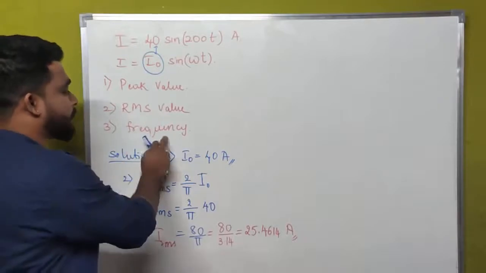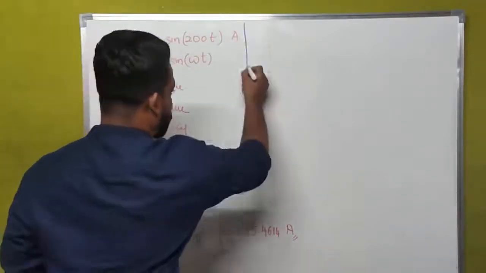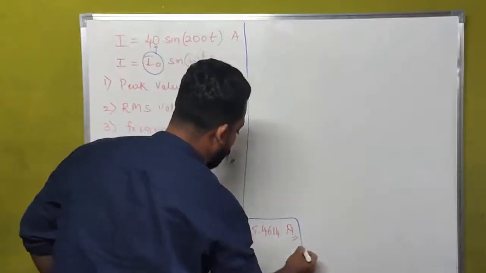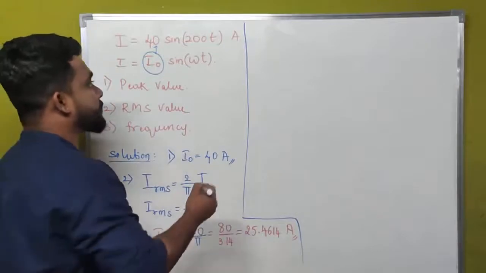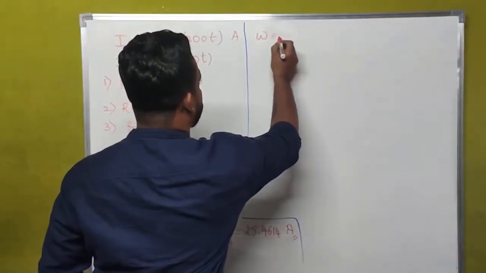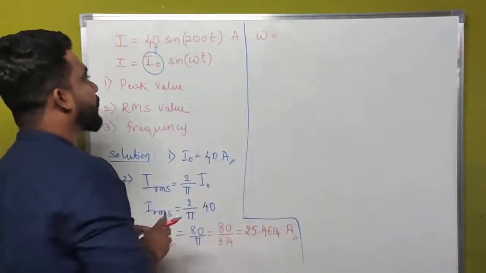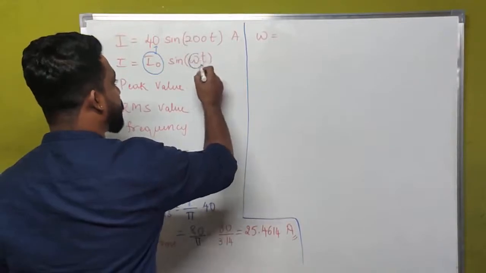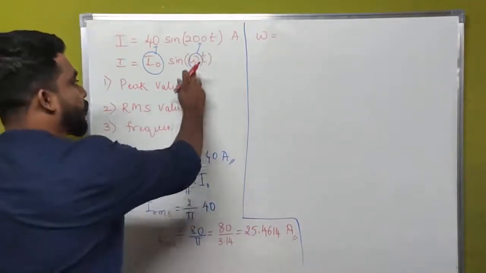Now we have to find the value of the frequency of AC, using this equation. Here we have the value of omega, which is 200 hertz. What is this omega?